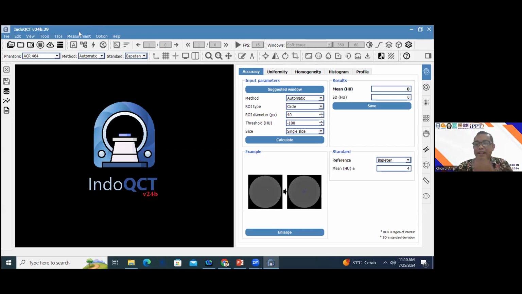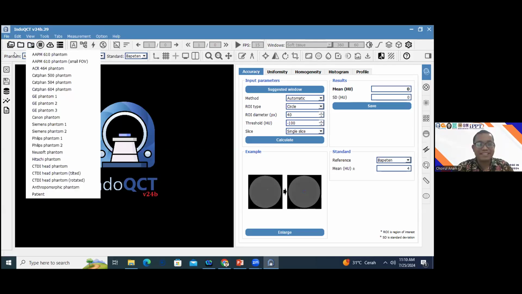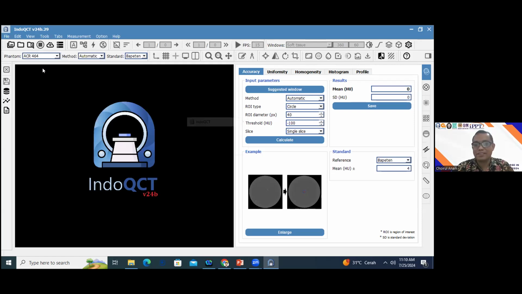As already mentioned in the previous session, we can open our image by using the file button or folder button, or we can also use the example for education. Okay, on this occasion, I will use the example button, and at first I will try using the QCT Phantom.